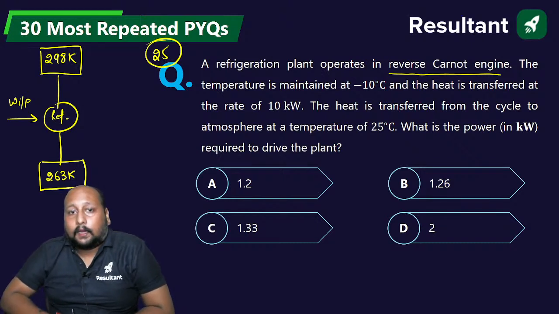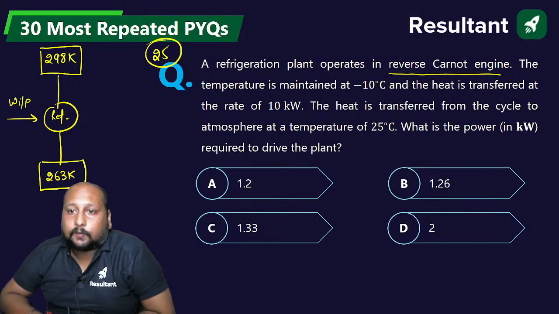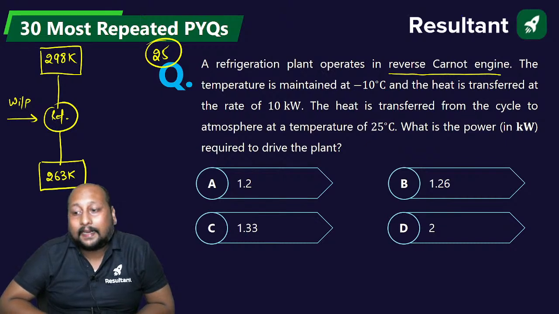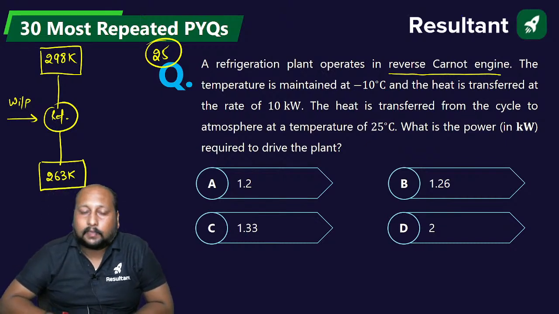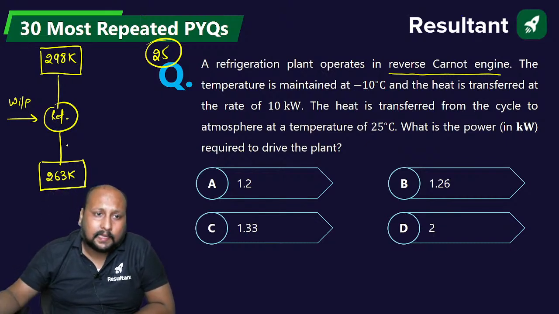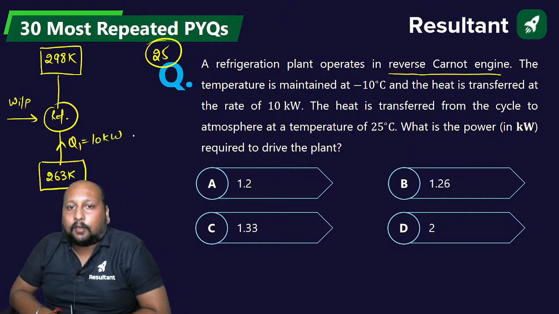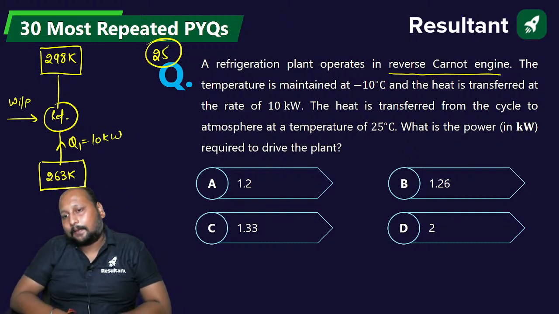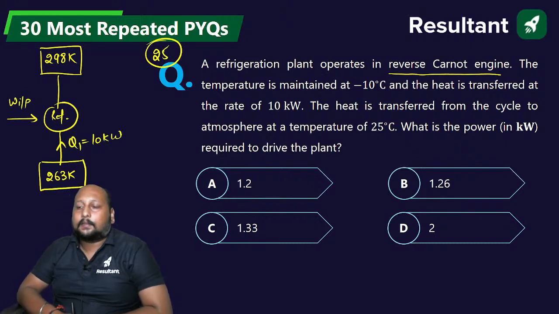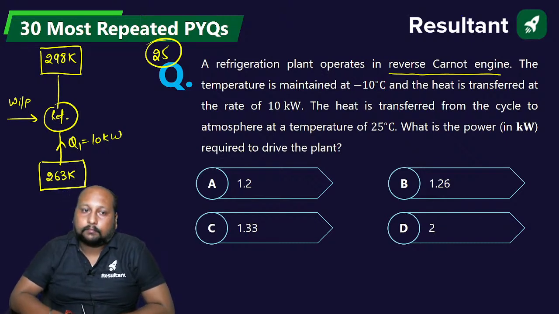Quickly, and the heat is transferred at a rate of 10 kilowatt. मतलब source sink से refrigeration में it is supplying at a rate of, you can say, 10 kilowatt. चलिए, same pattern of question, same logic, same approach. Quickly tell me what is the answer.